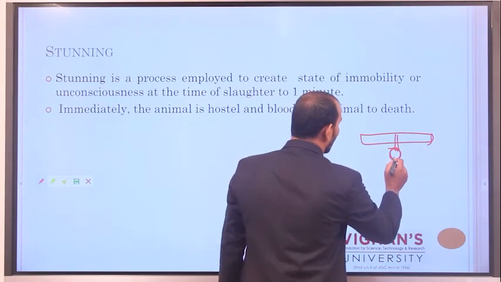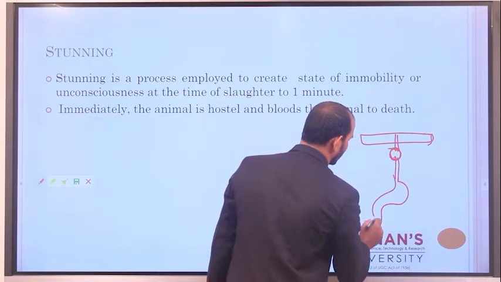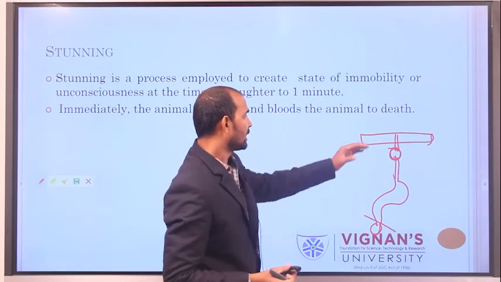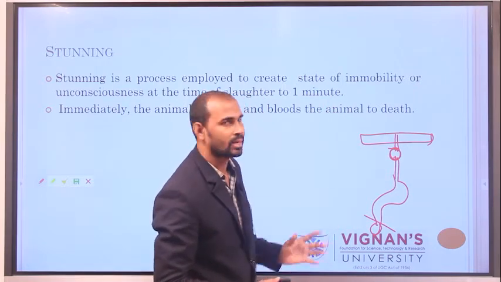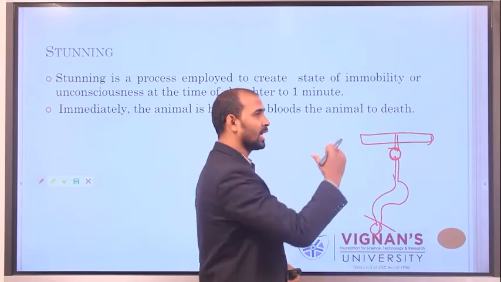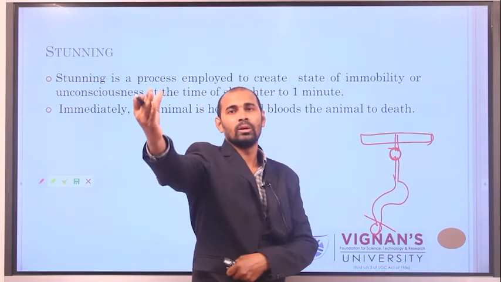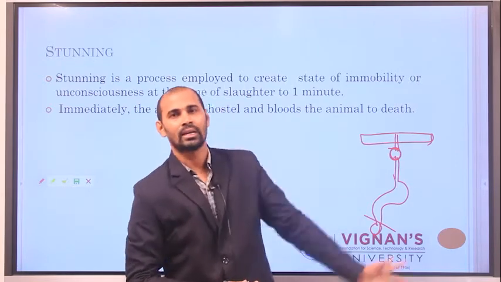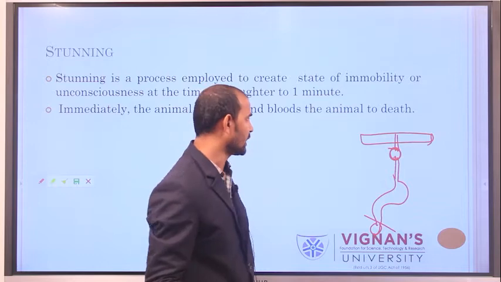To this rod, the animal is kept in an inverted position. This is known as hoisting. Since the animal is inverted, the bleeding should be efficient. That means the complete blood of the animal comes out of the body. That is the purpose of hoisting.